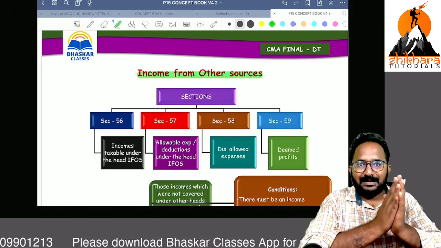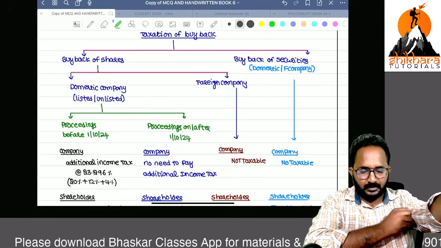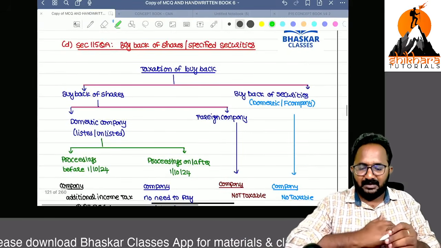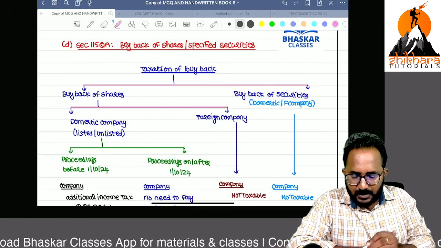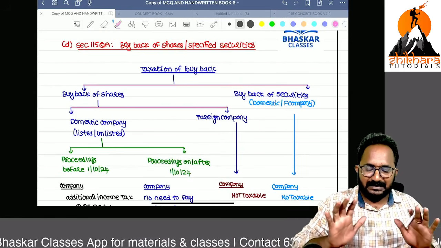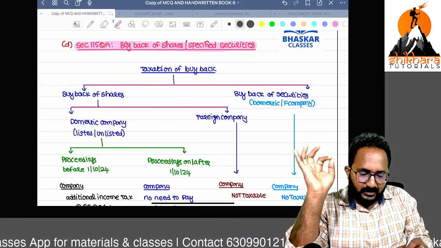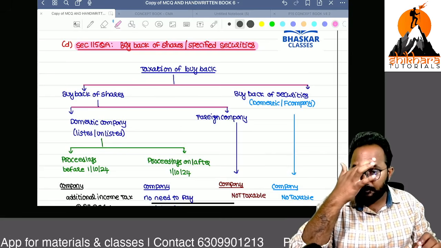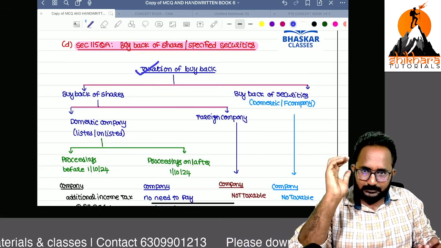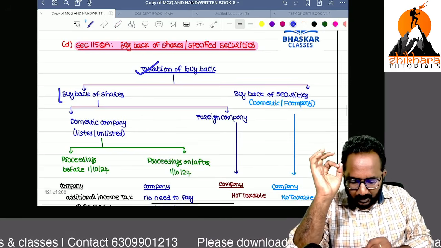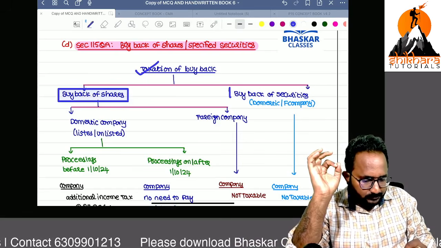So the buyback amendment is there in our assessment of various entities. I think you know. I am opening the assessment of various entities related chapter. Listen carefully. Within 10 minutes we can close this entire discussion. Section 115QA, buyback of shares and securities, is the concept we have. So how to tax the buyback? We have buyback of shares as well as buyback of securities.